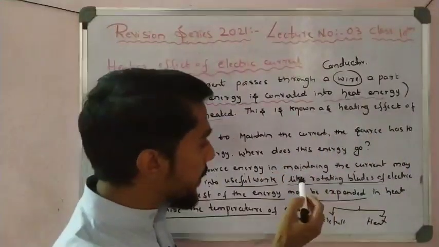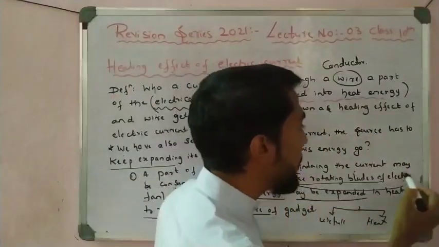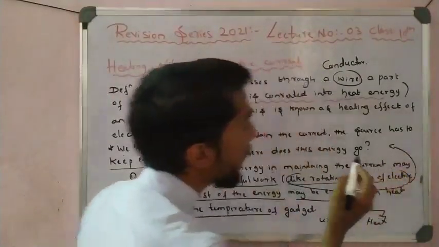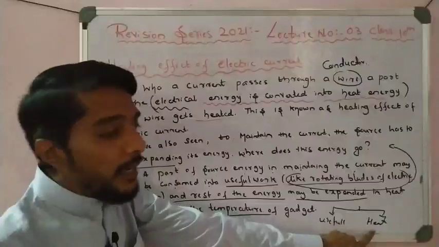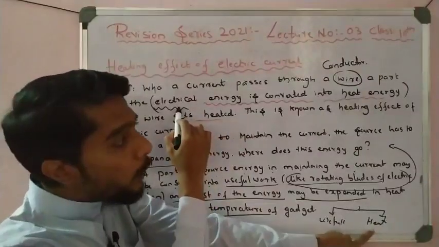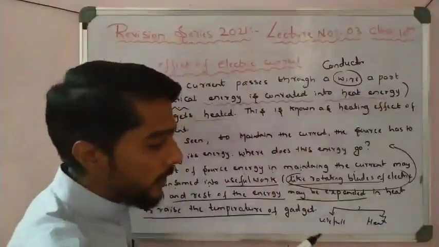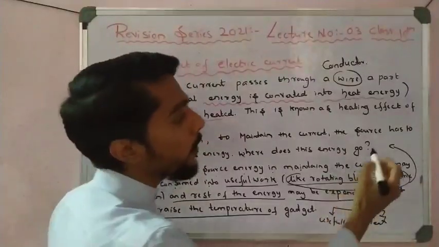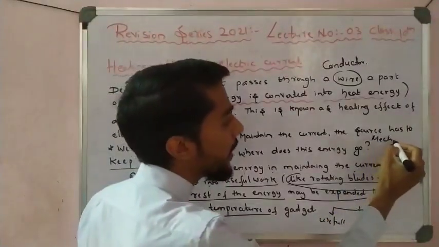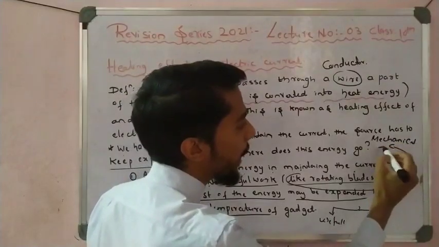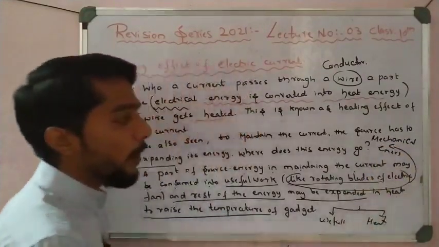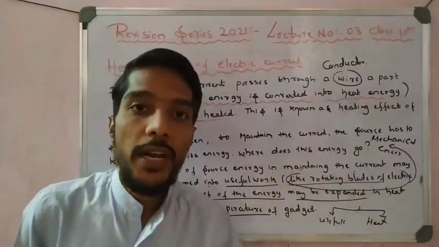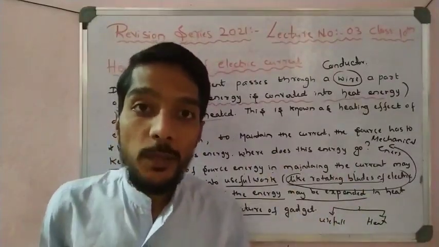Here, see, rotating the blades of an electric fan: which type of energy is it? If heat is generated, electrical energy is converted into heat energy; that is the conversion. If the blade is rotated, which energy is it? Mechanical energy, right? Mechanical energy. Very important point, remember: whenever a current is passed through an electric fan, the fan rotates. So which type of conversion takes place?